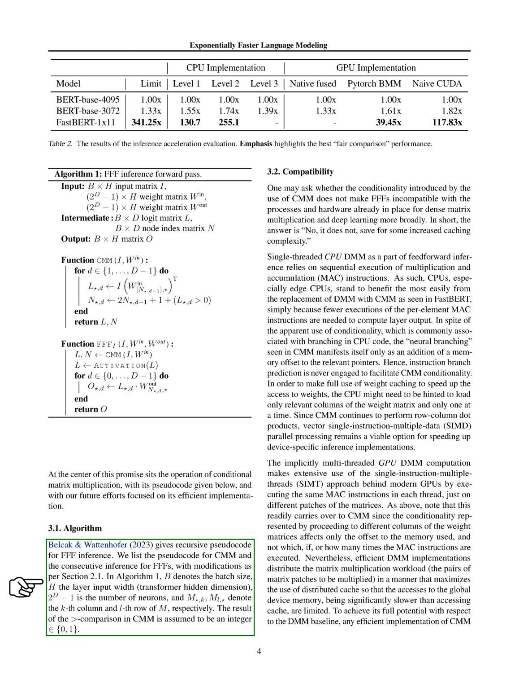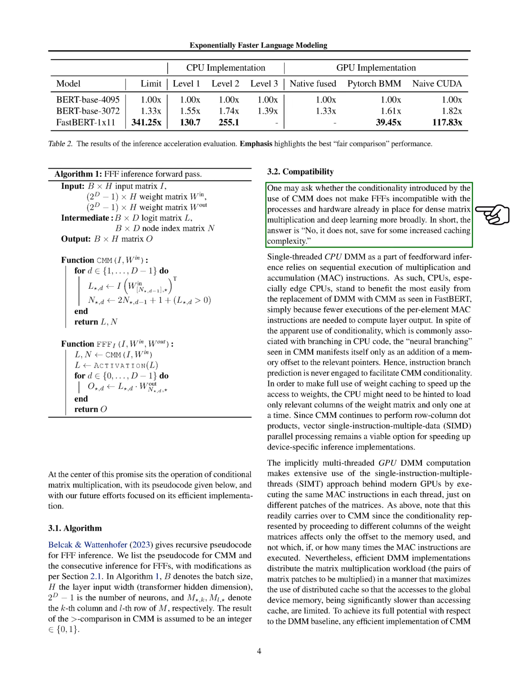M_*K and M_L* represent the Kth column and Lth row of M, respectively. The result of the comparison in CMM is assumed to be either 0 or 1. You might wonder if the use of CMM makes FFFs incompatible with existing processes and hardware used for dense matrix multiplication and deep learning. The answer is no, although it does add some complexity.